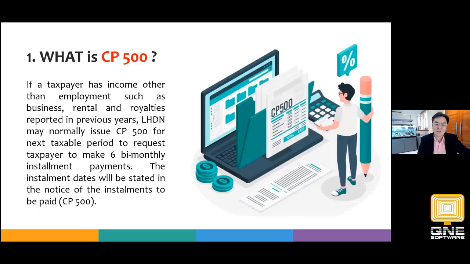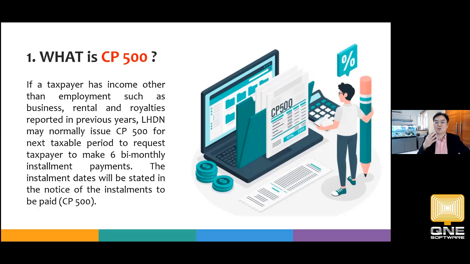Okay, what is CP500? CP500 is when the taxpayer has income other than employment. So meaning you have business income, you have royalty reported and rental income. LHDN normally issues CP500 for the next taxable period, meaning we pay in advance, in 6 bi-monthly installments.